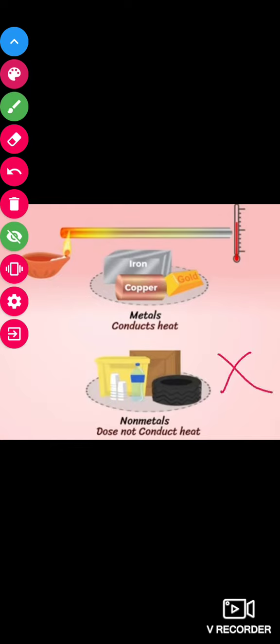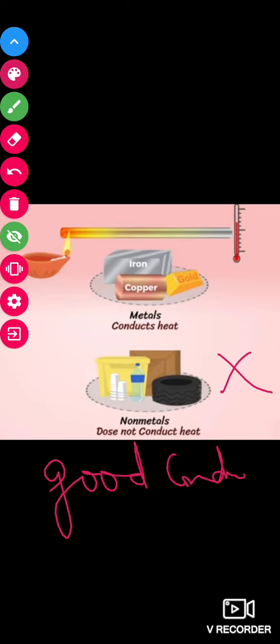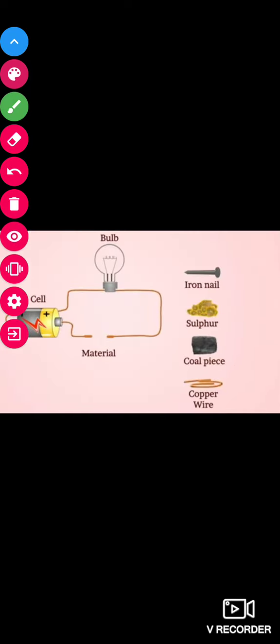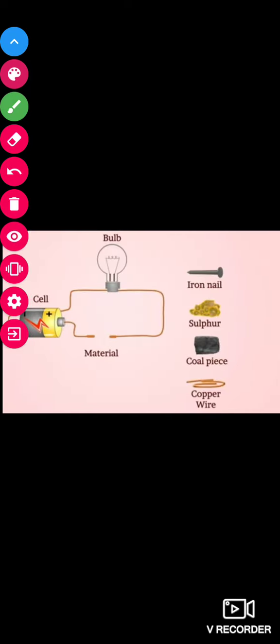So metals are good conductors. When I say good conductors, it means they allow heat to pass through them. But non-metals are not good conductors. They do not allow heat to pass through them. Now next is conduction of